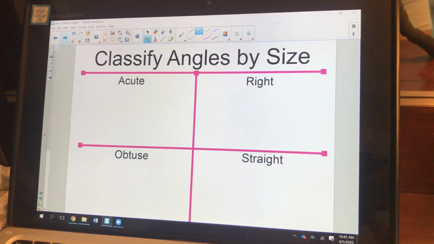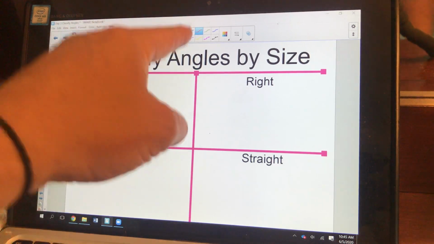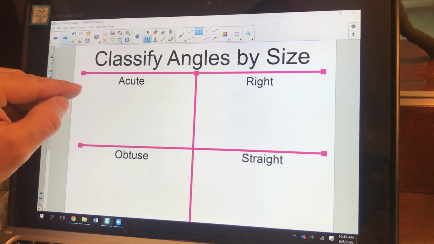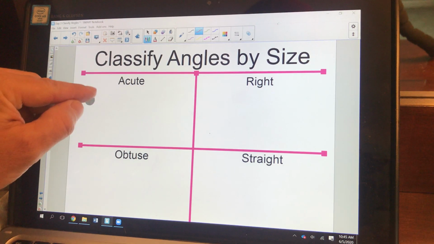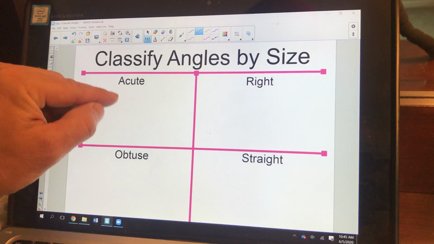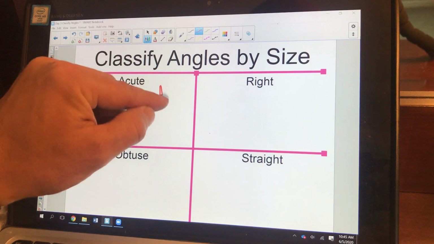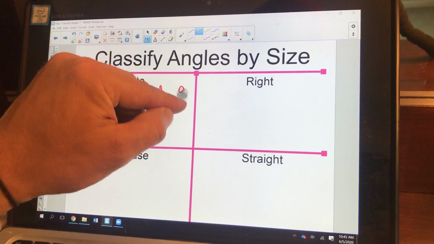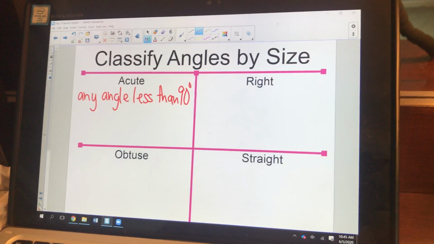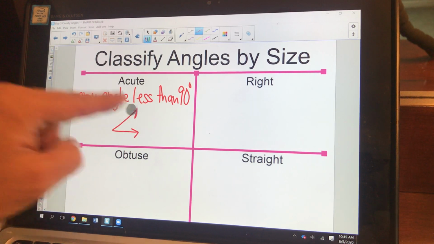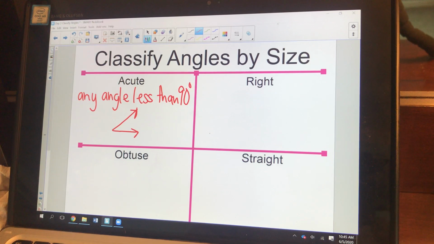Okay, classifying angles by their size. I made a little box here, 4 different quadrants in it. These words should look familiar to you. Acute is any angle less than 90 degrees. Okay, I think of it as a cute little angle. Less than 90 degrees.